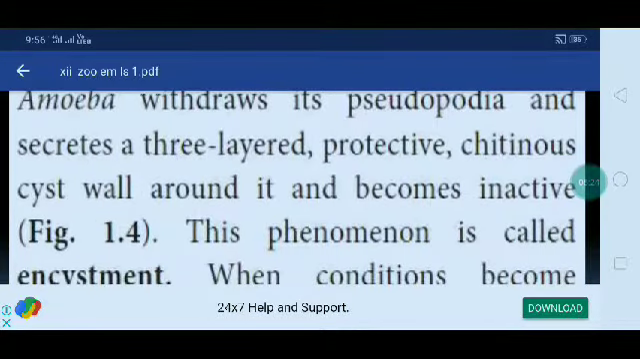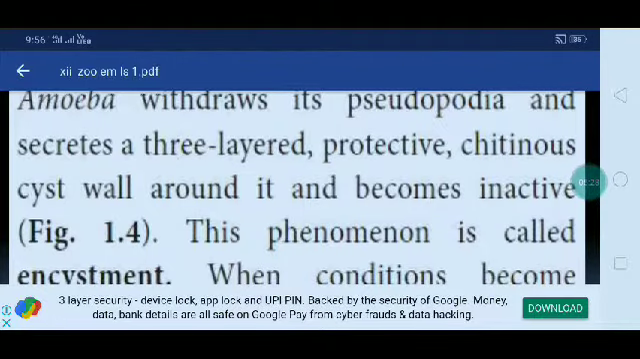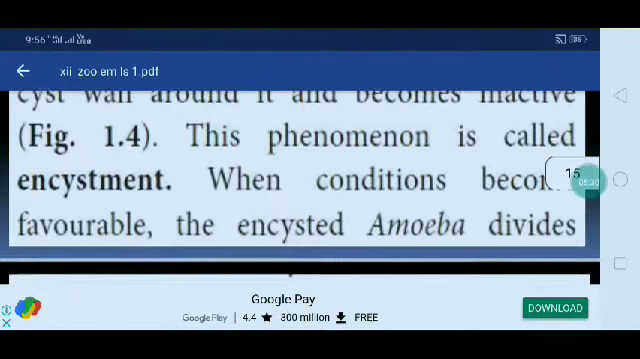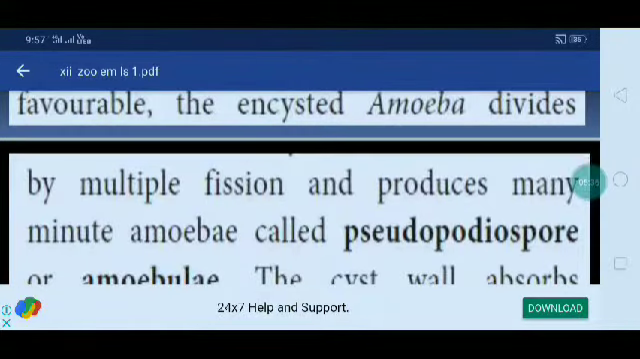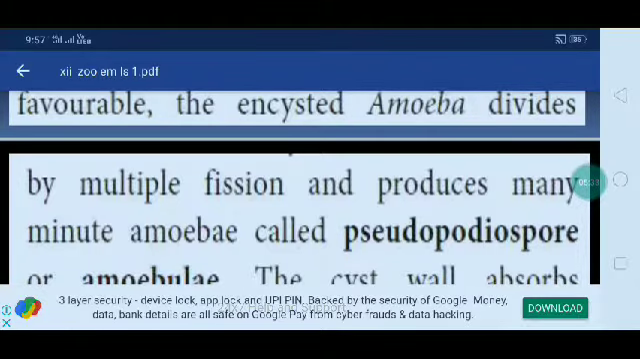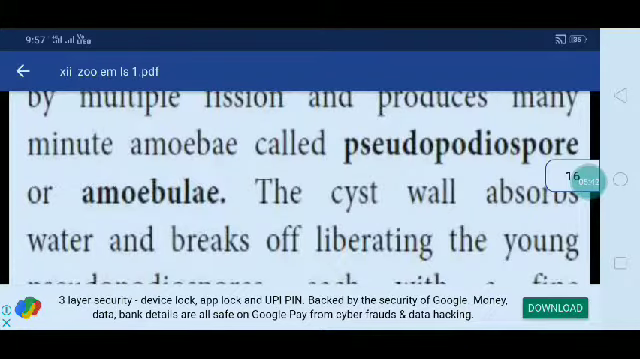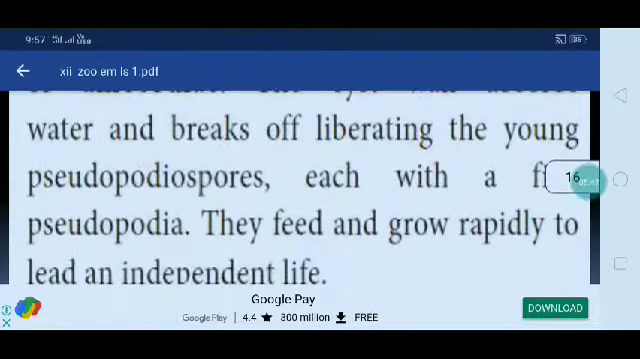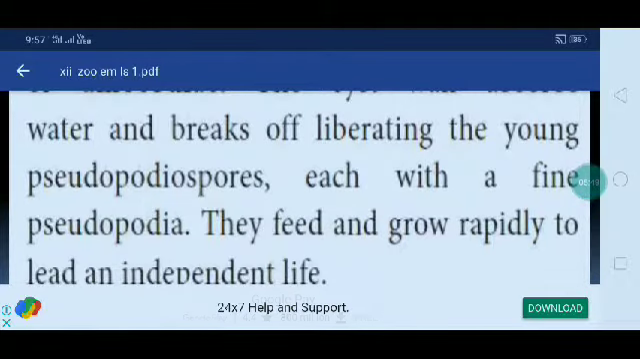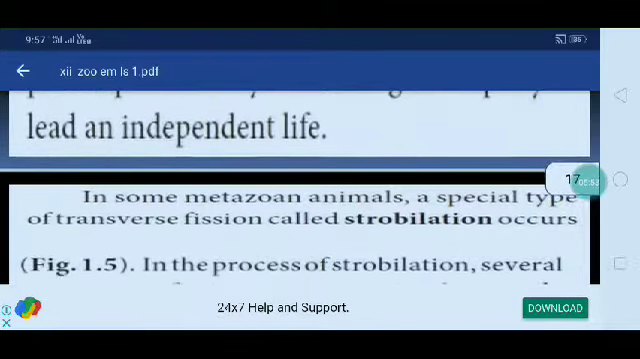During unfavorable conditions, such as an increase or decrease in temperature or scarcity of food, amoeba withdraws its pseudopodia and secretes a three-layer protective chitinous cyst wall around it and becomes inactive. This phenomenon is called encystment. When conditions become favorable, the encysted amoeba divides by multiple fission and produces many minute amoebae called pseudopodiospores or amoebulae. The cyst wall absorbs water and breaks off, liberating the young pseudopodiospores, each with fine pseudopodia. They feed and grow rapidly to lead an independent life.